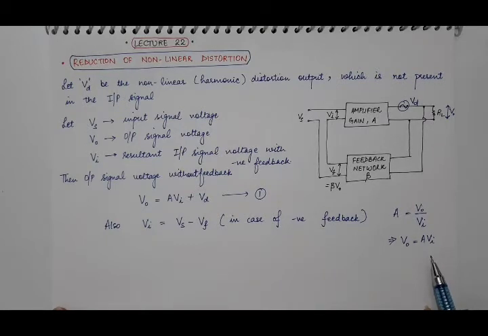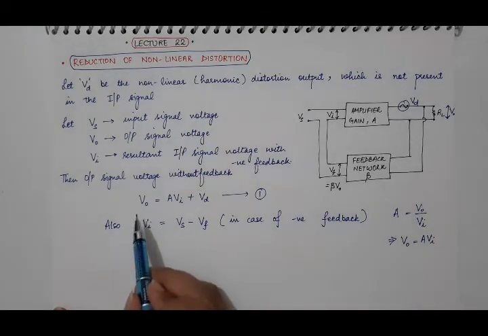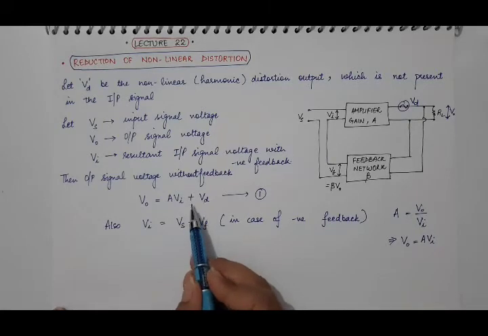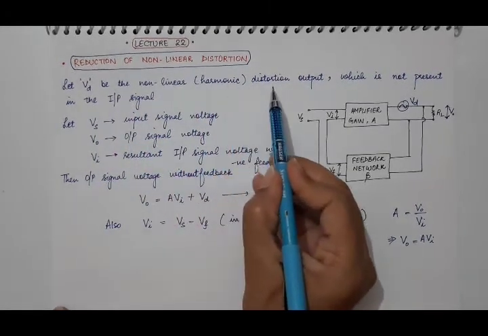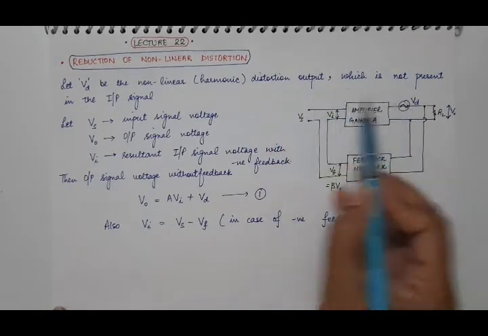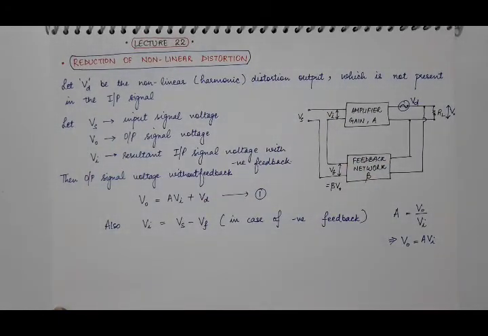So our output without feedback will be V0 equal to AVi plus Vd, where Vd is the nonlinear harmonic distorted output, which is not present in the input signal, but is there in the output signal. So we have to remove this, but we cannot remove it entirely, but we can decrease its intensity, its strength, its magnitude. How? By using negative feedback.